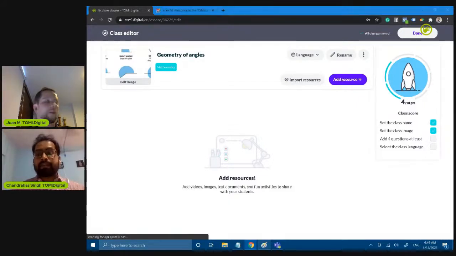So by doing that, as you can see on the right side of the window, if you hover around those 4 points, yes, there you go.